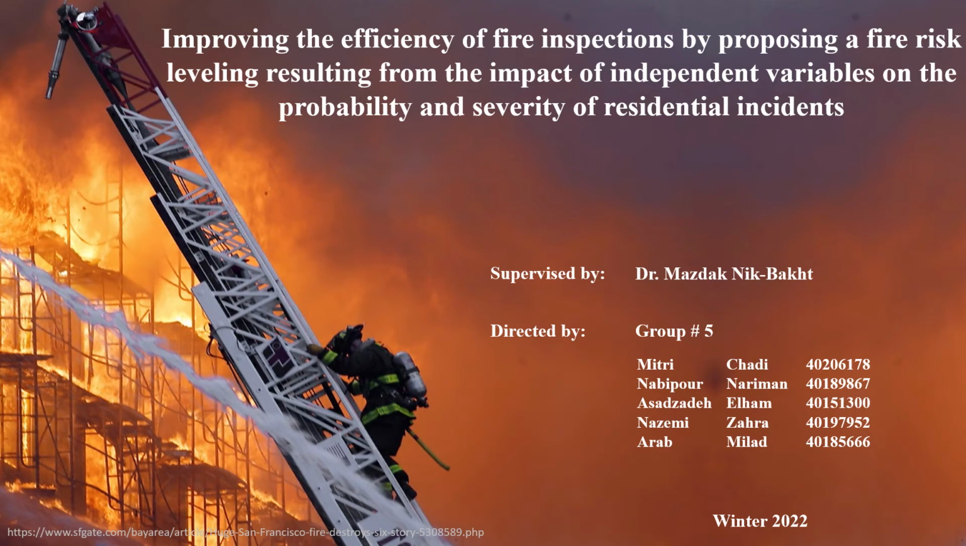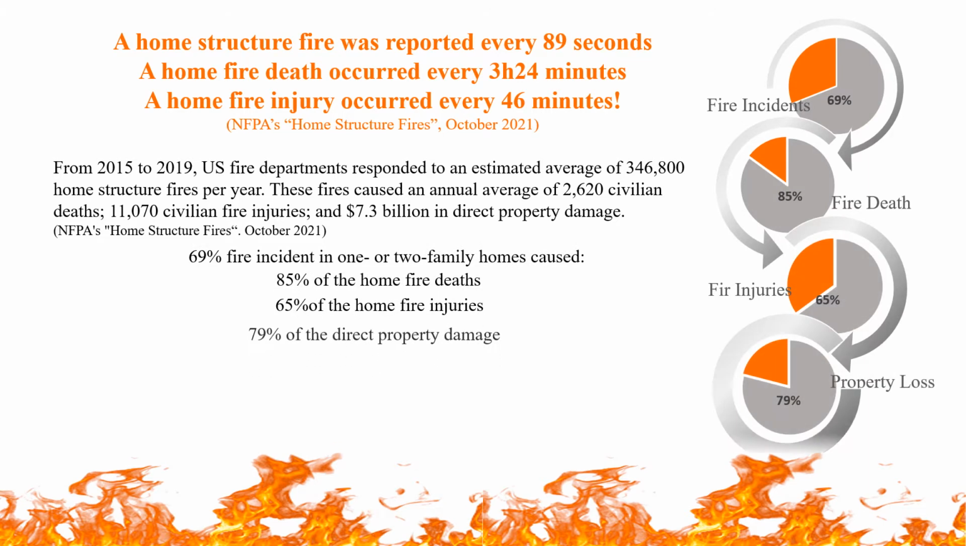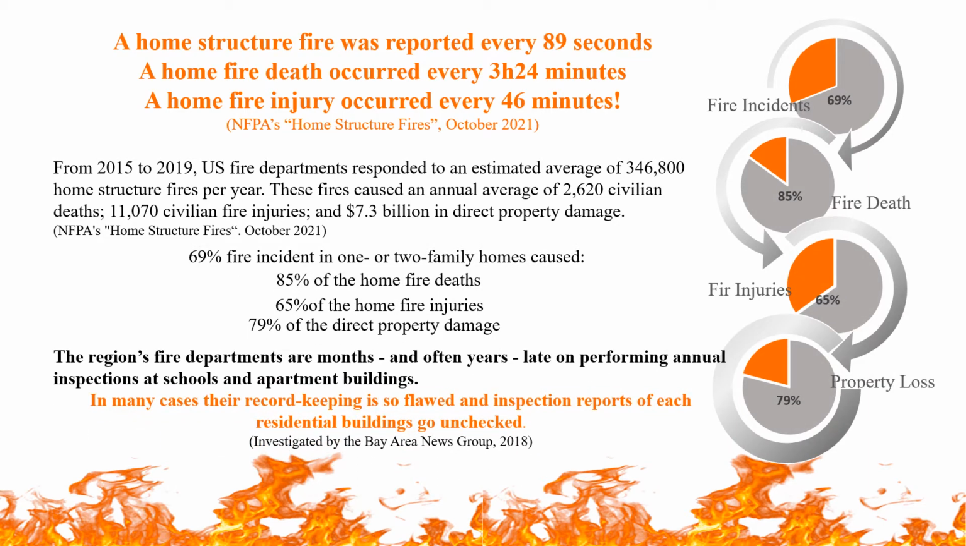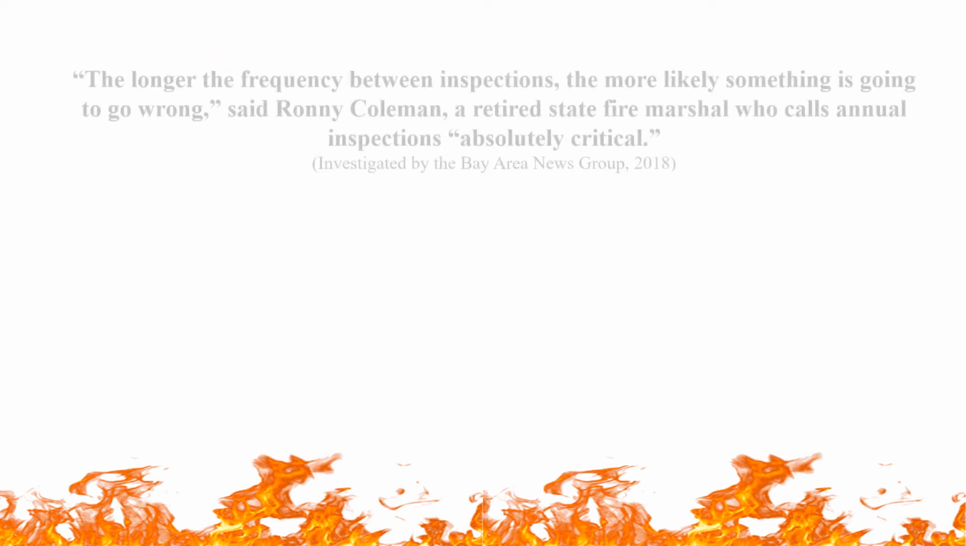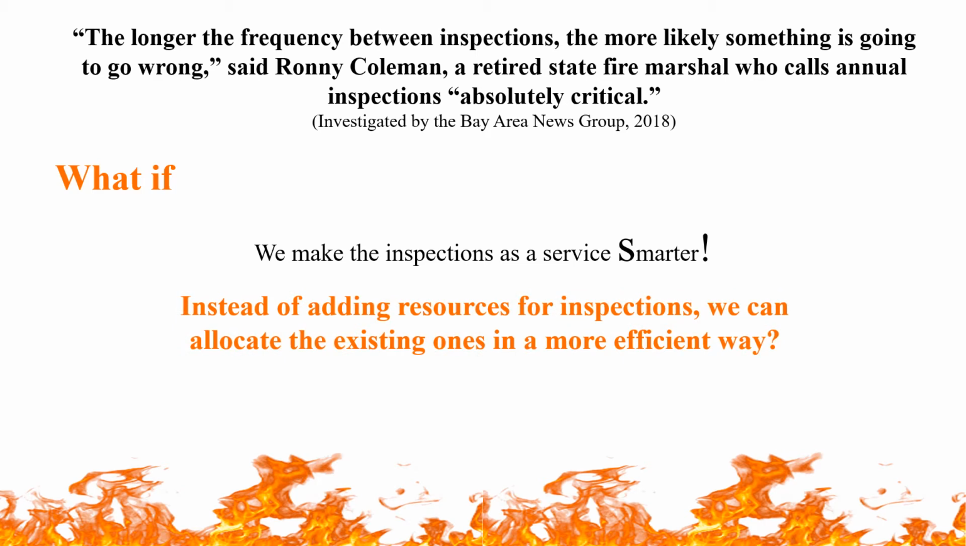In this video, we're going to present our proposal, which is improving the efficiency of fire inspections by proposing a fire risk leveling resulting from the impact of independent variables on the probability and severity of residential incidents. So according to NFPA, the number of residential fires, property, and human losses has increased over the years. So what if we make the inspection a smarter service? Instead of adding resources for inspections, can we allocate the existing ones in a more efficient way?